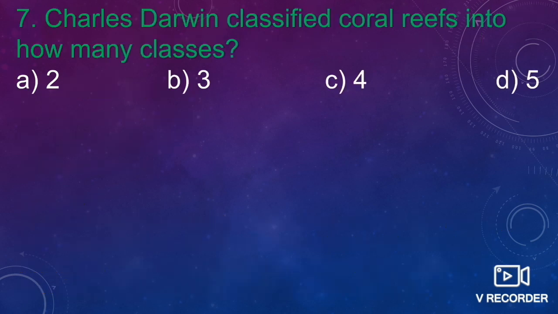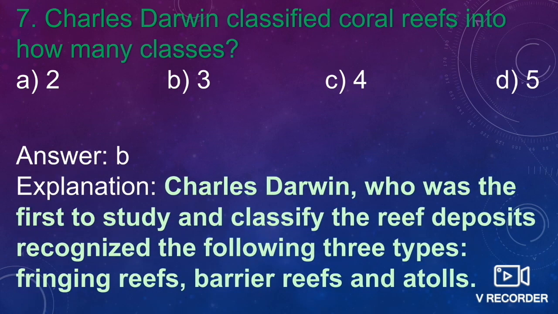Seventh one is: Charles Darwin classified coral reefs into how many classes? This is a very important topic related to coral reefs. So Charles Darwin has classified reefs into three classes. Okay, what are those three classes? Those are fringing reef, barrier reef, and the atoll.